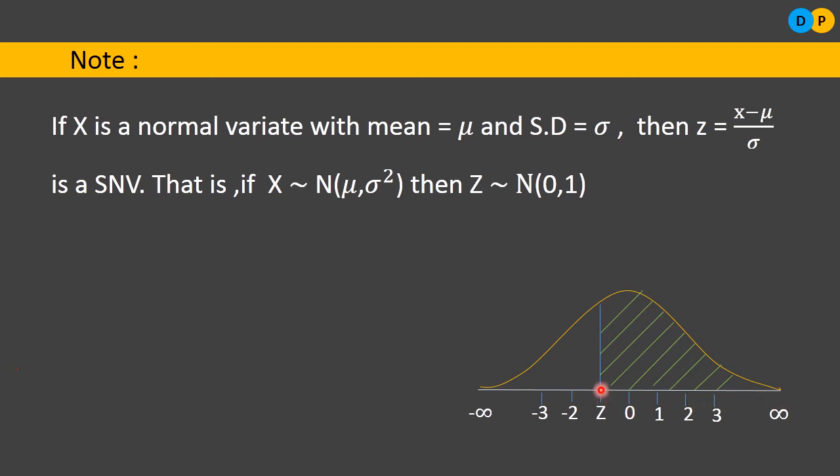So if someone asks us to find the probability, or chance, of a standard normal variate z taking a value between z and infinity, then that can be depicted by shading this area.